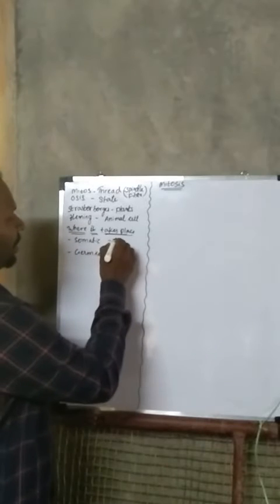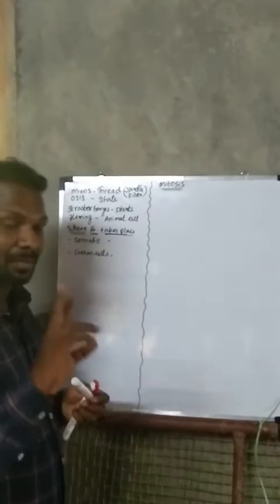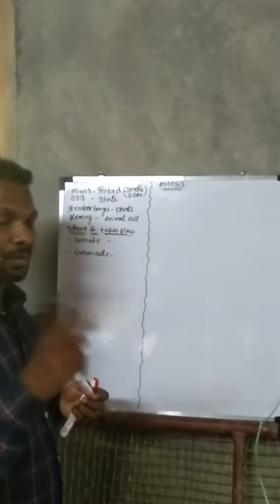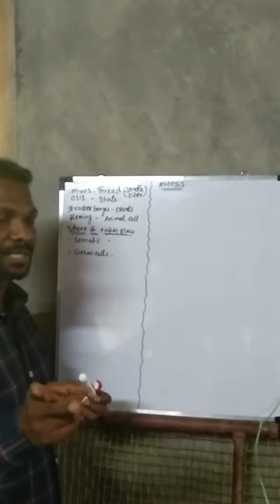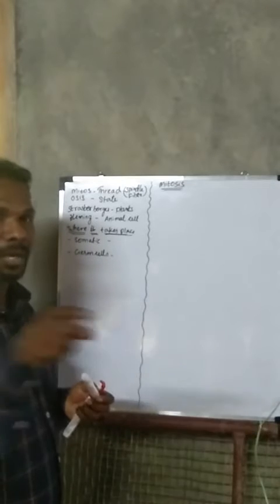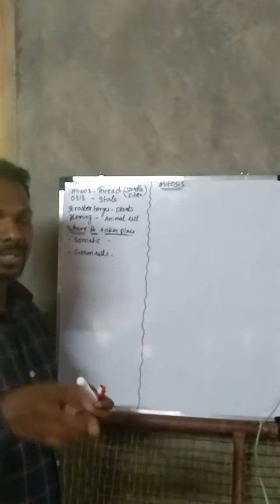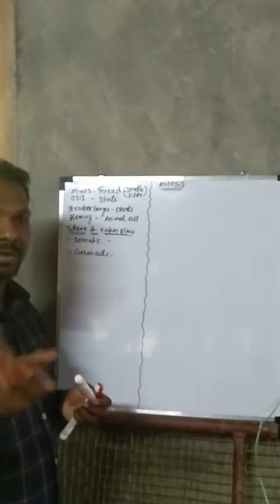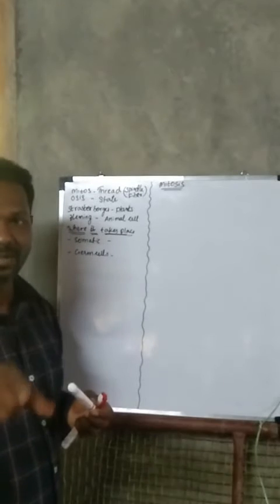Mitosis happens in both conditions. If the question is asked whether mitosis takes place in the haploid condition or the diploid condition, the answer is that mitosis takes place in both, haploid as well as diploid.